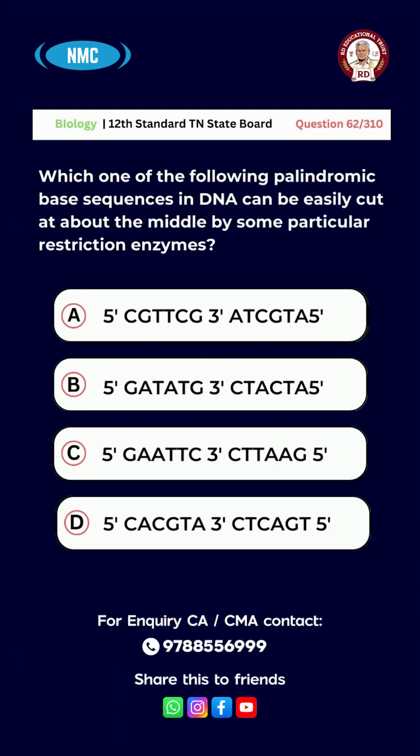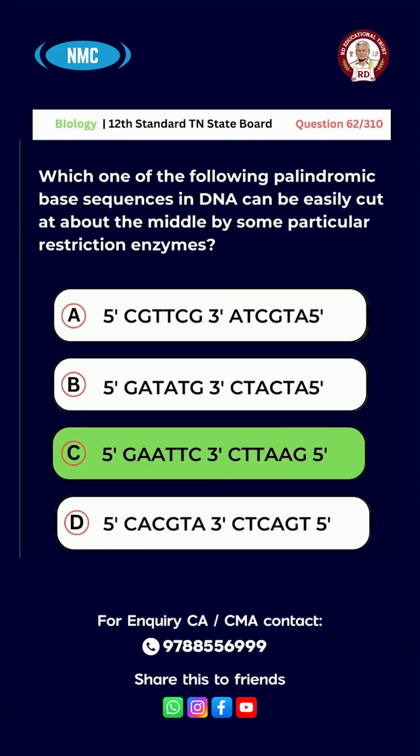Option C, 5'-GAATTC-3' / 3'-CTTAAG-5'. Option D, 5'-CACGTA-3' / 3'-CTCAGT-5'. The right answer is option C, 5'-GAATTC-3' / 3'-CTTAAG-5'.